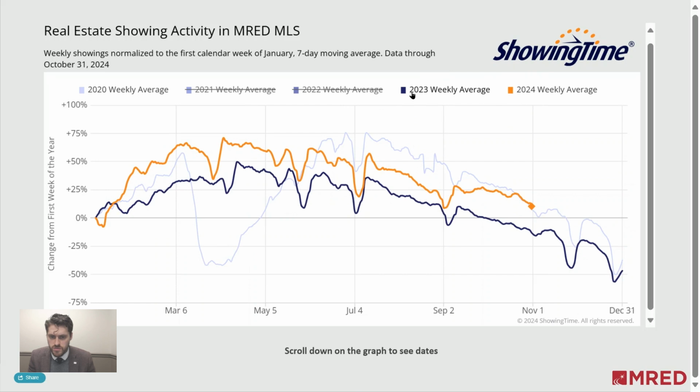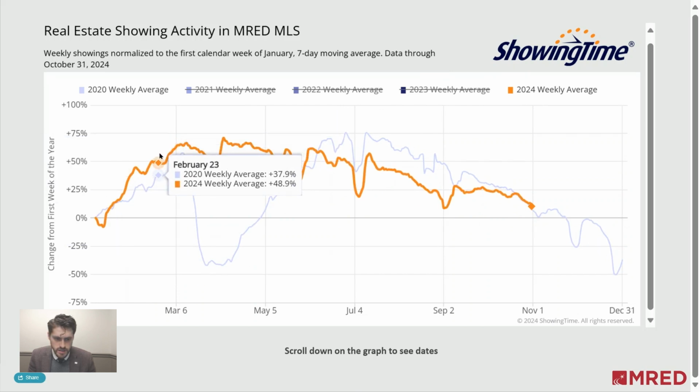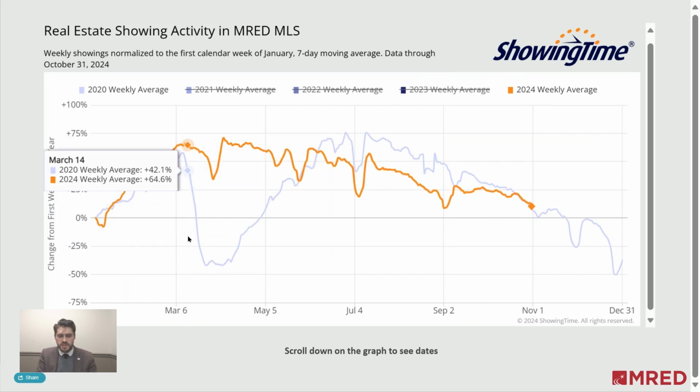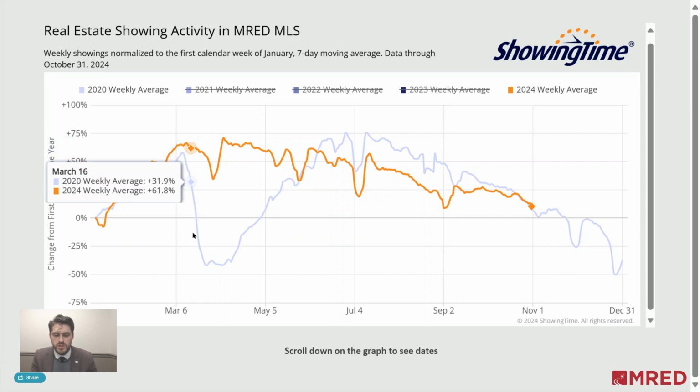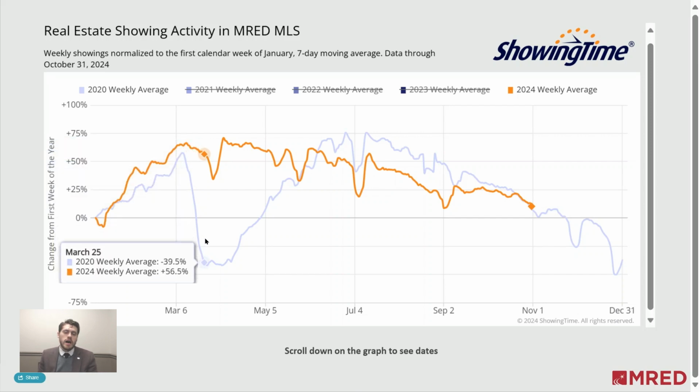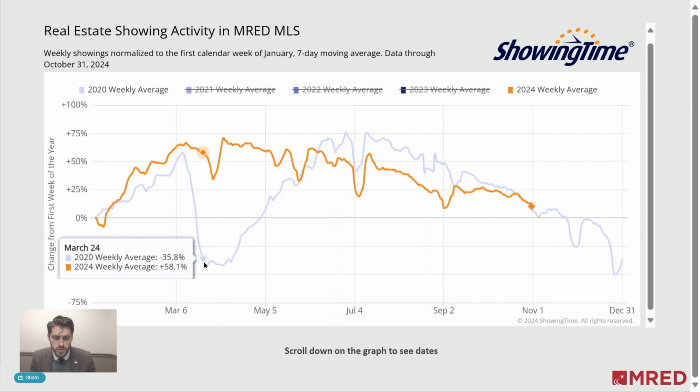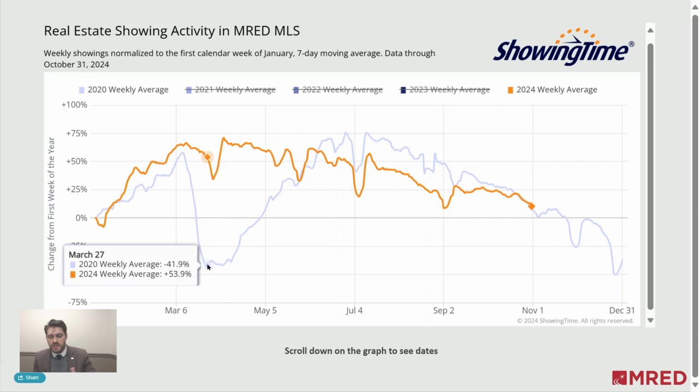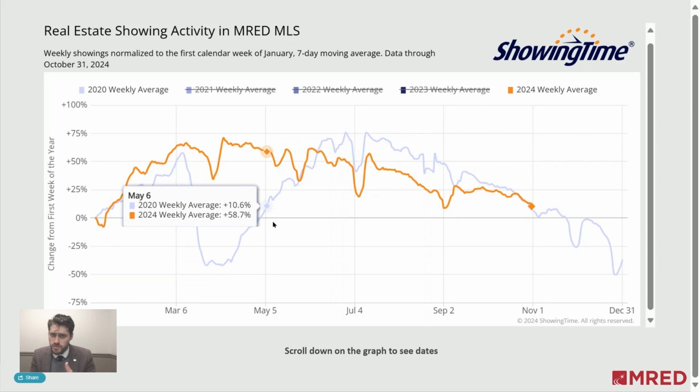First, we're going to look at COVID. Taking a look here, you can see this big cliff, this big drop off. If we were to ask the question, how much did COVID affect the real estate market activity? This would help answer that. If we look at the percentages here at the bottom, it was a negative 42% of activity. So relative to the first of the year in 2020, there was almost no showing. There was next to nothing. And then you can see it rebounds a little bit.